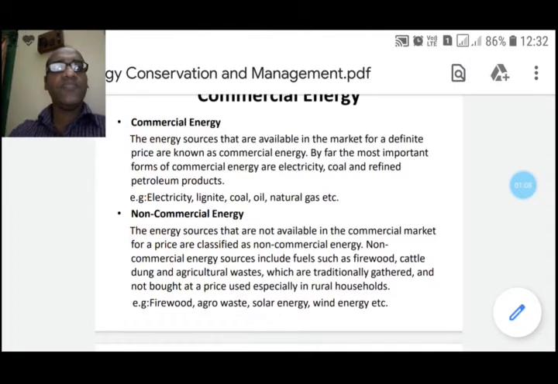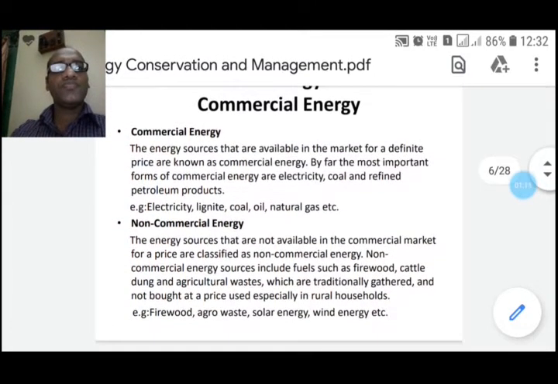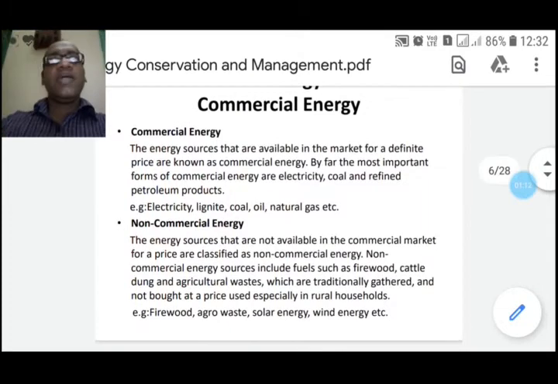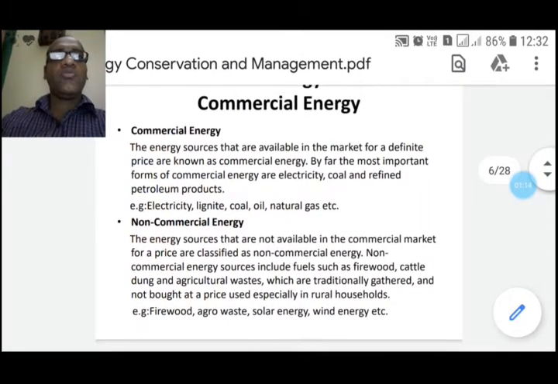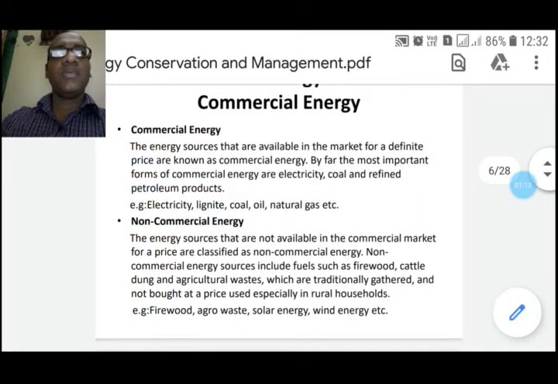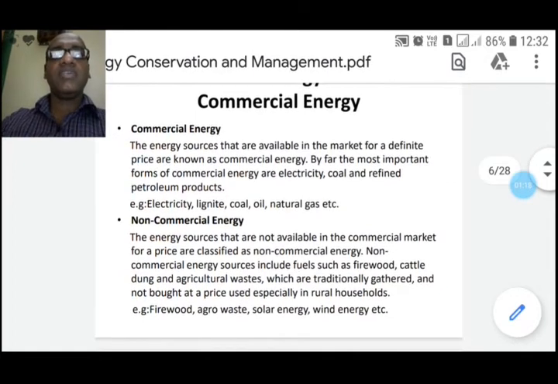Non-commercial energy: the energy sources that are not available in the commercial market for a price are classified as non-commercial energy.